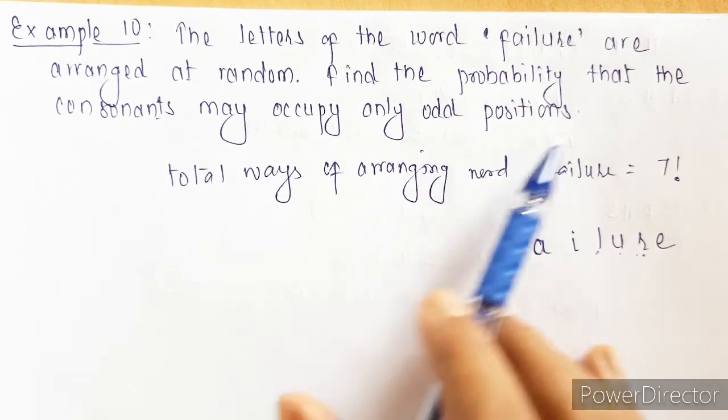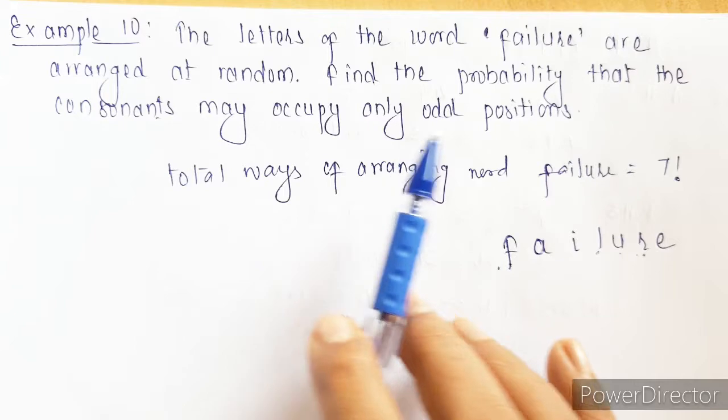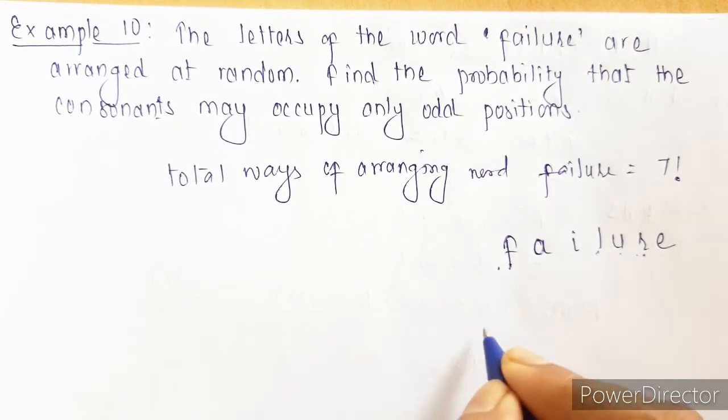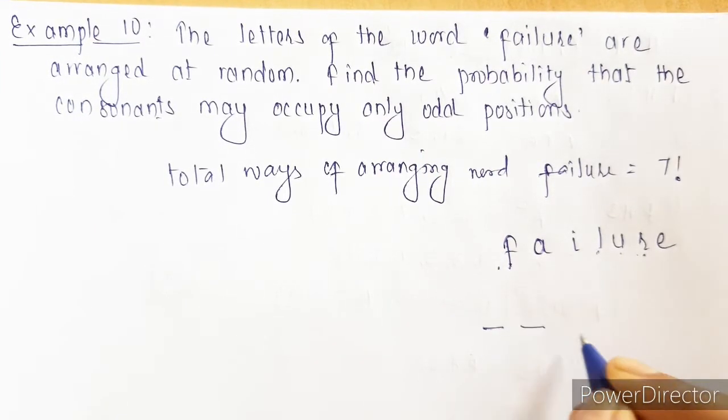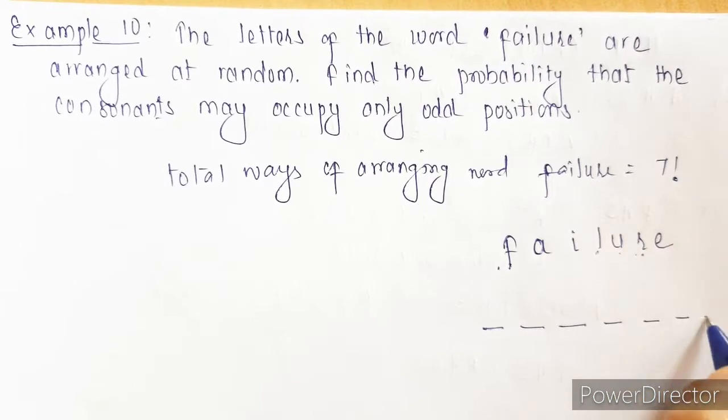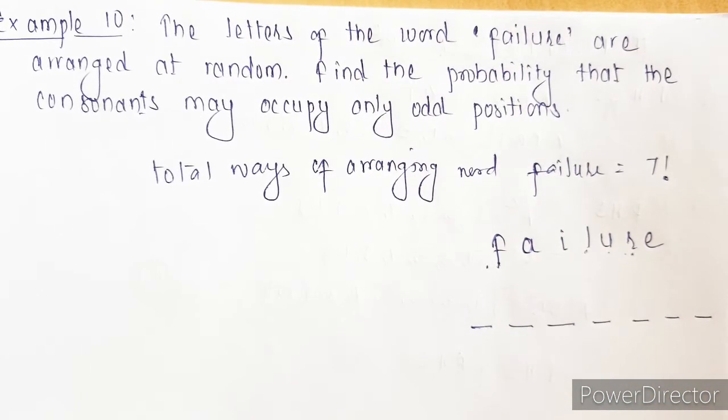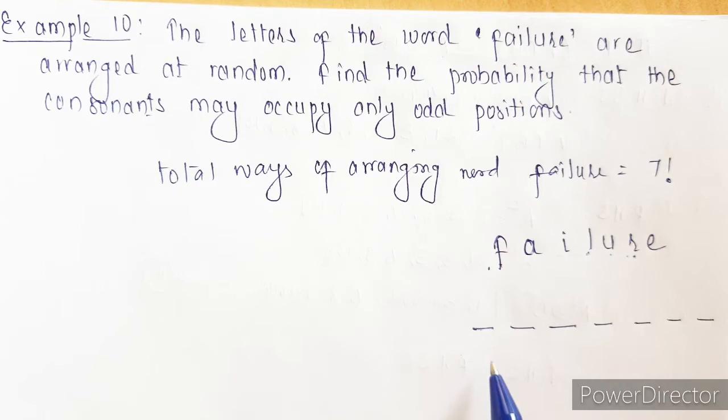Now we have to place these consonants on odd positions. So we have a total of 7 positions: 1, 2, 3, 4, 5, 6 and 7. Now in these 7 positions, just check how many odd positions there are. This is an odd position, odd, odd and odd position.